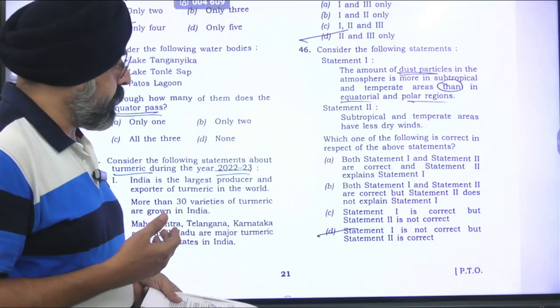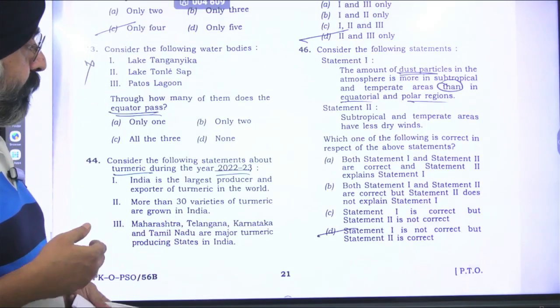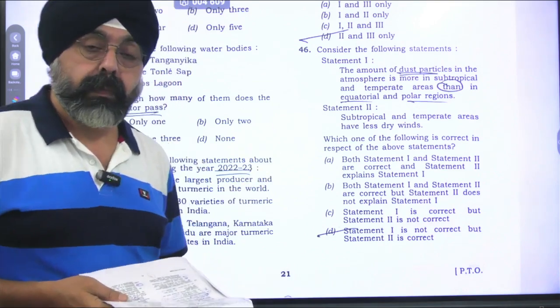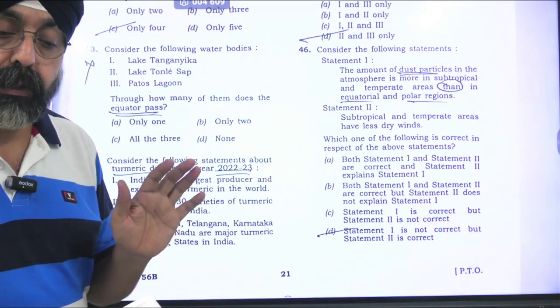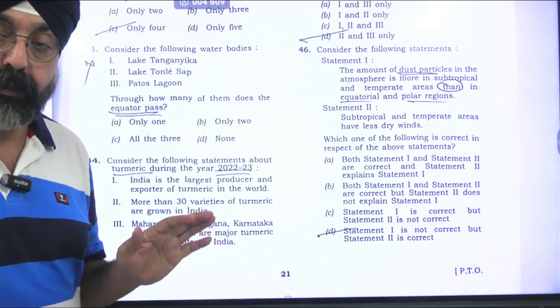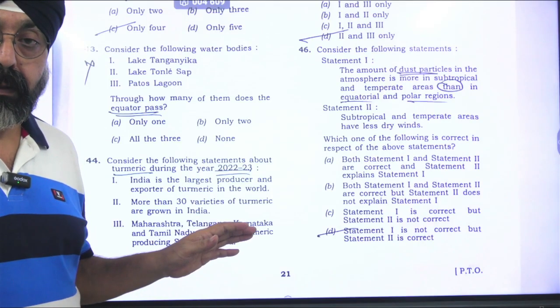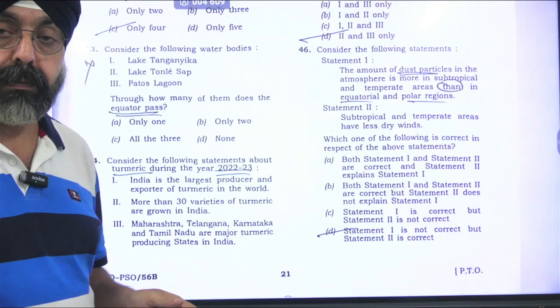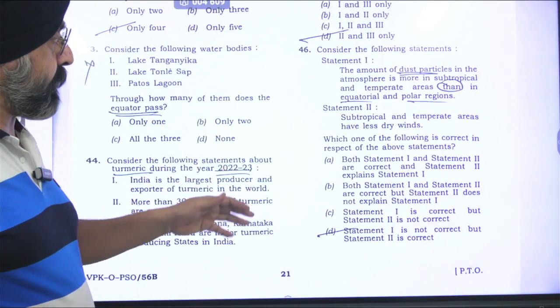Second statement: subtropical and temperate areas have less dry winds. I have a problem with this word less. If they had written dry winds, I would have accepted it. Less dry means subhumid condition, humid condition. So this statement is a bit inadequate.